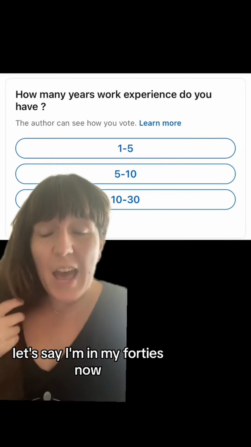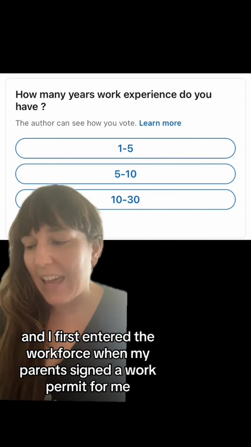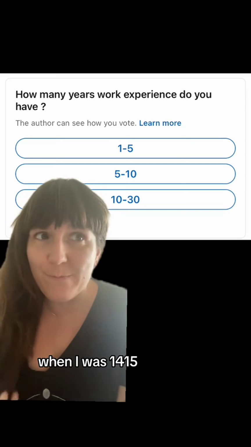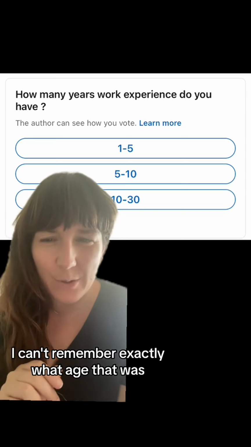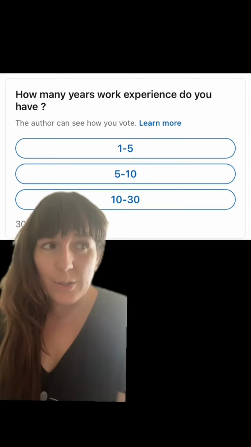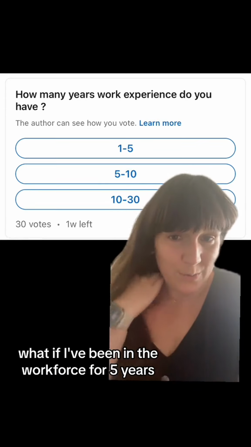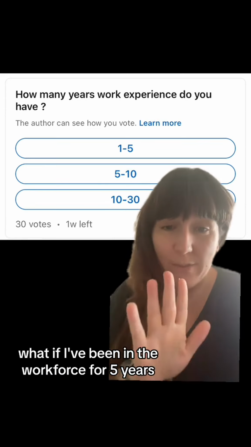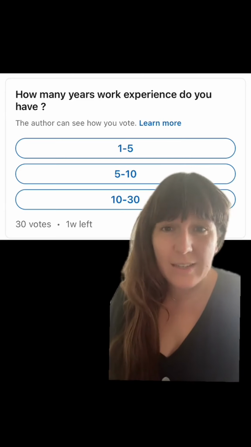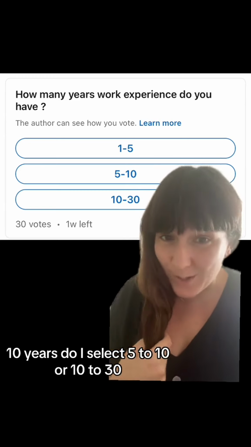Let's say I'm in my 40s now, and I first entered the workforce when my parents signed a work permit for me when I was 14, 15, I can't remember exactly what age that was. That would be over 30 years. What do I pick? Now, what if I've been in the workforce for 5 years? Do I select 1 to 5 or 5 to 10? 10 years. Do I select 5 to 10 or 10 to 30?